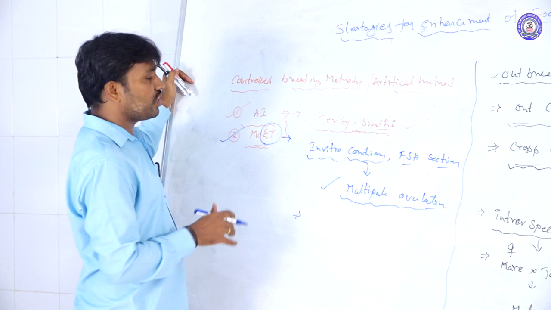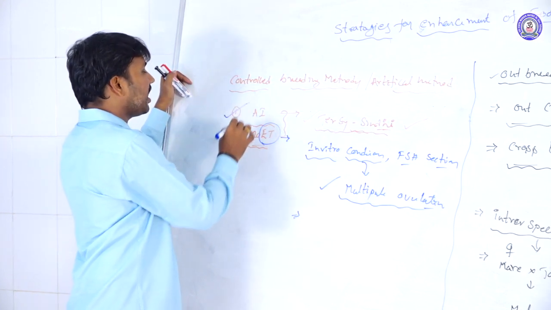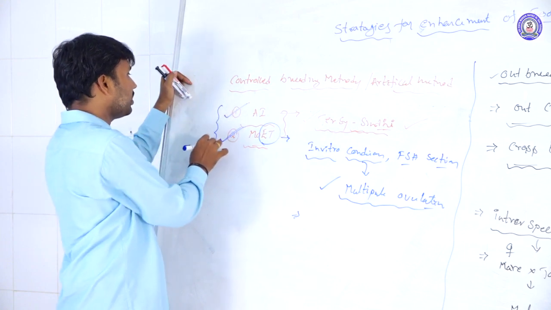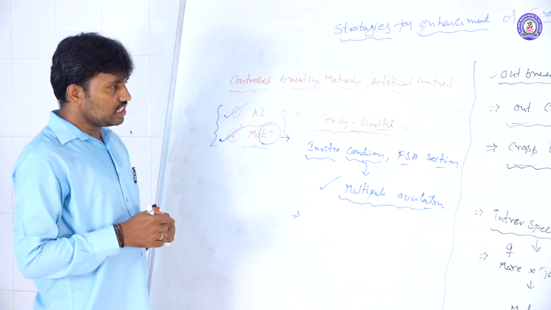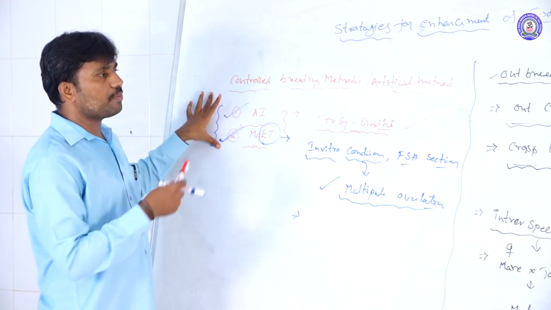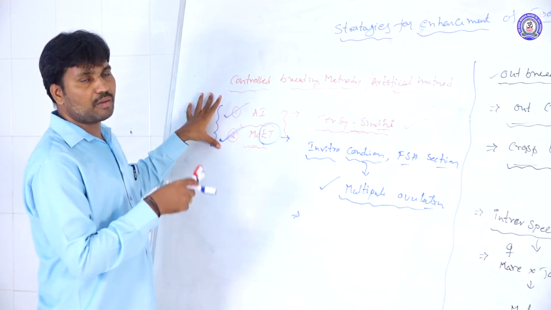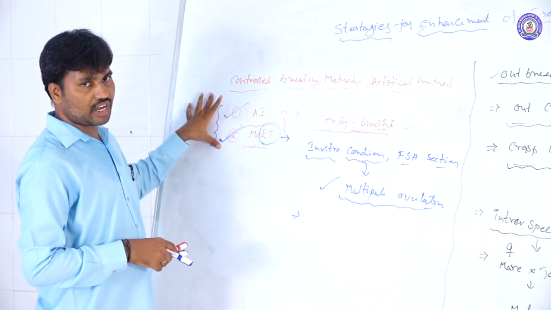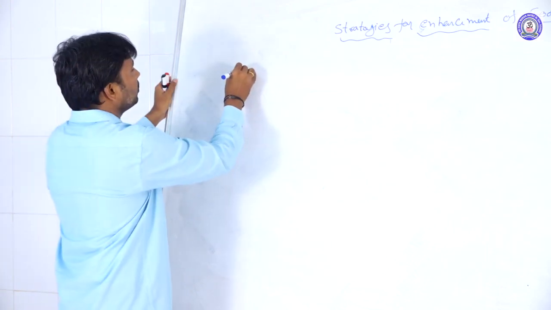We are able to improve breeds by AI and MOET. These two come under control breeding methods. By using these breeding methods, we can increase productivity in the dairy farm industry, in milk production or meat production. These are the animal breeding methods.